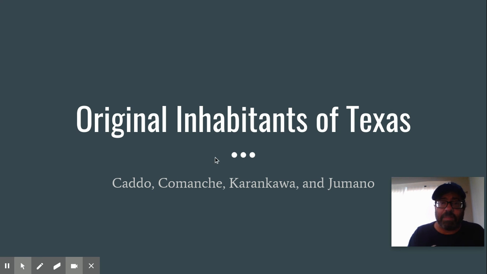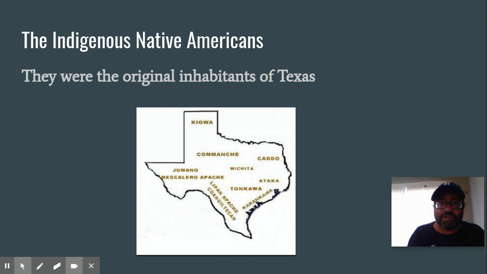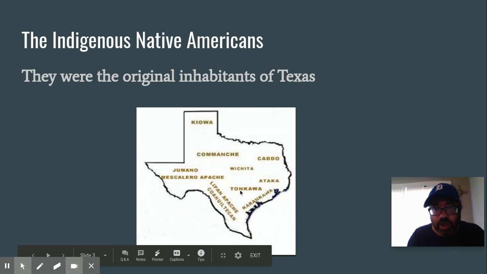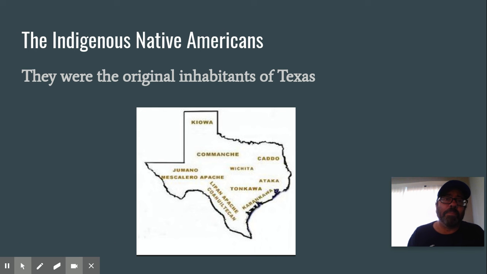Well, we've got the Caddo, the Comanche, the Karankawa, and the Humano. And we have others. We just use them as the representatives. And you can see there's a lot more. You've got the Wichita, the Tonkawa. So these are indigenous, which just means the original people. We've referred to them in American history as Indians, Native Americans. But all that means is the original inhabitants. So they were the people here first, and then they were removed or forced off or different ways of being removed from their land. And that's where the colonizers came in.